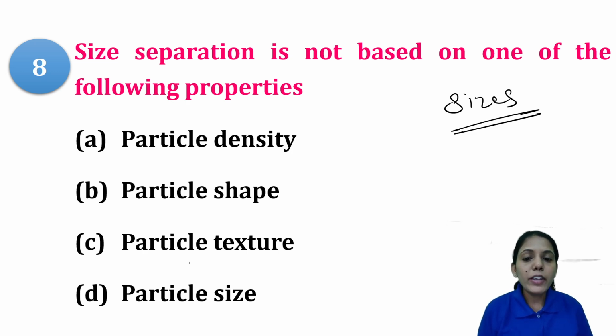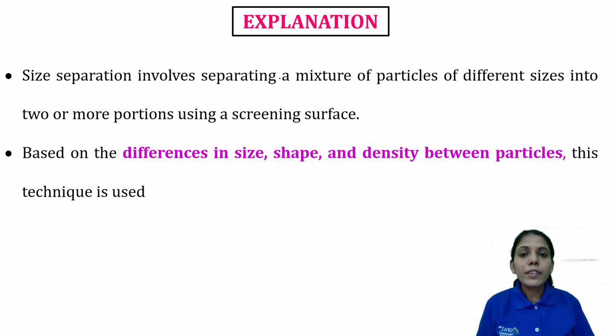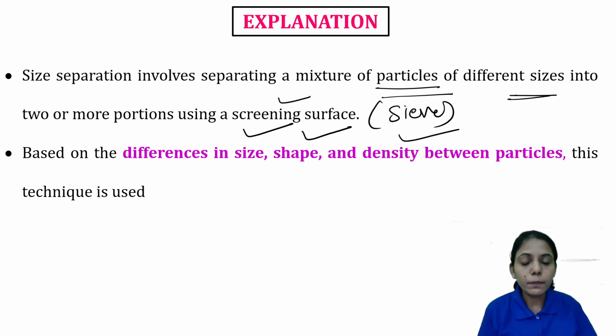Sieving method is there, but we cannot separate based on the particle texture, right? So particle density, yes, we can separate. Particle shape also we can separate. Particle texture we cannot, and particle size we can separate. So these are the different properties based on which size separation can occur. It involves separating a mixture of particles of different sizes into two or more portions using a screening surface. That screening surface can be like your sieve. So this will help to separate the different sizes of the particle. It can be based upon size, shape, or density.